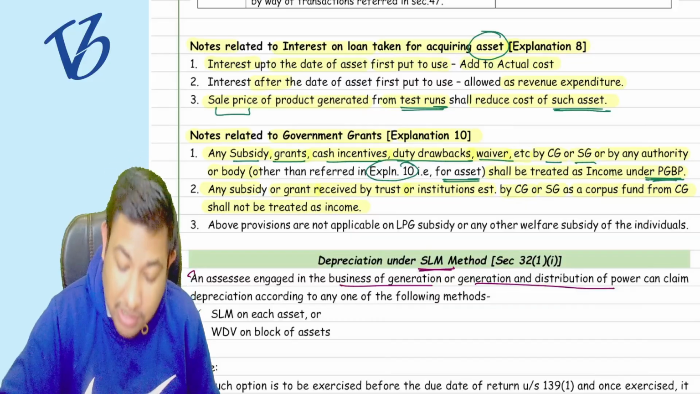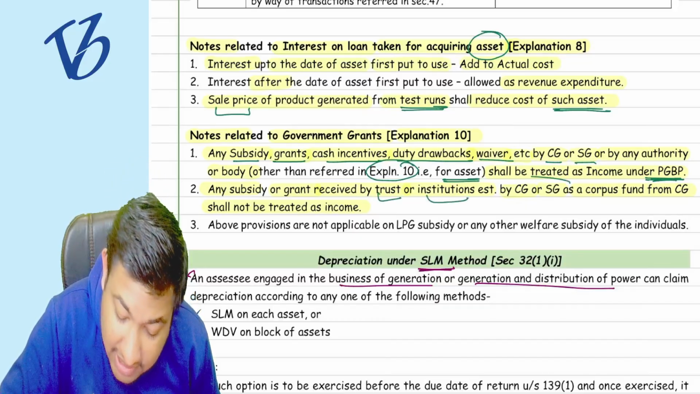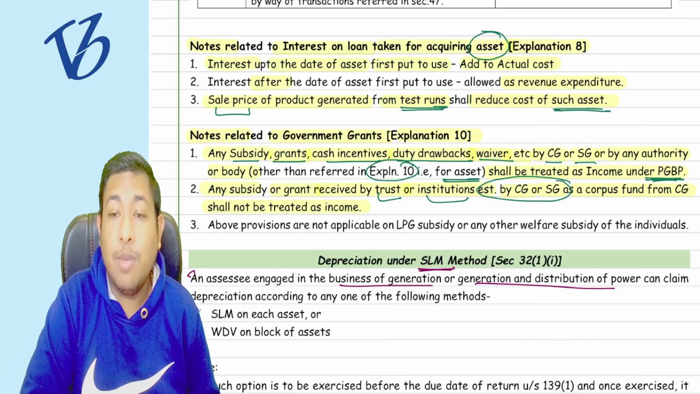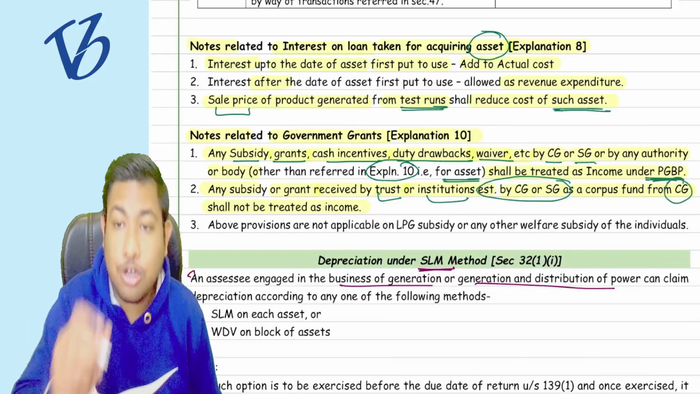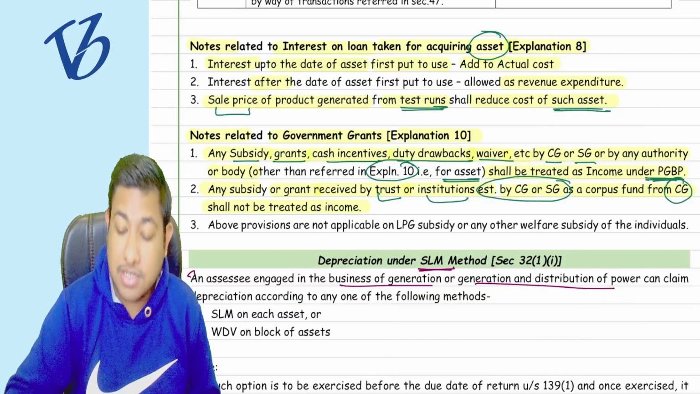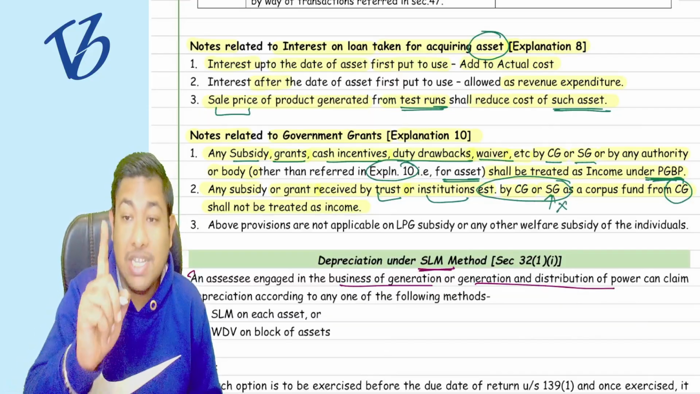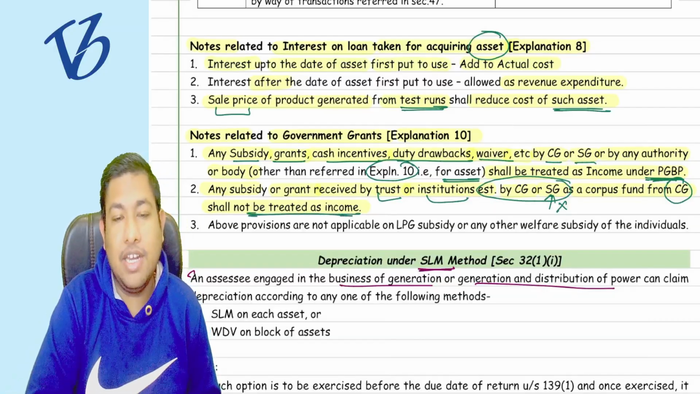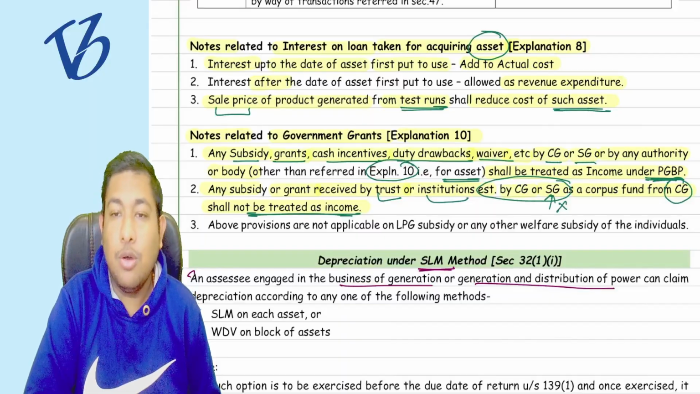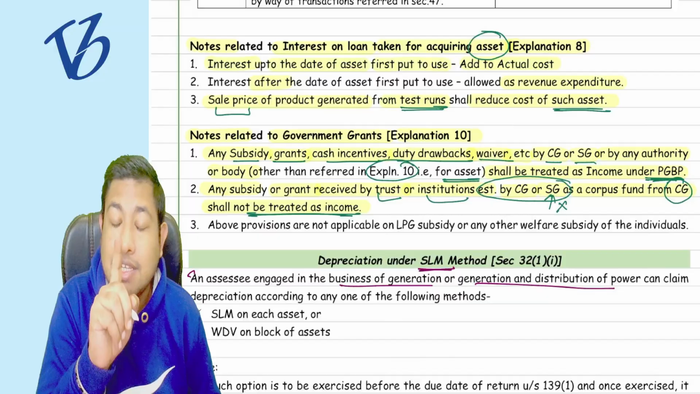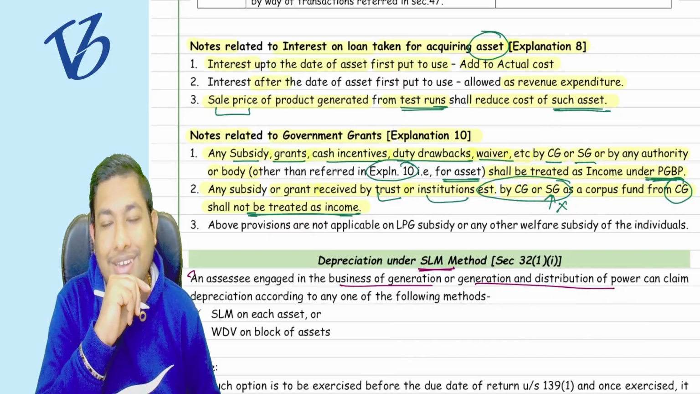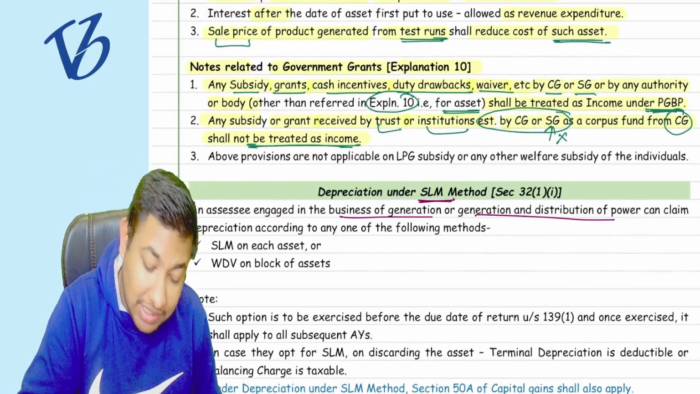What does it mean? If there is a trust or institution which is established by whom? Either the central government or the state government, it does not matter. But who funded that particular trust? If the central government funded the trust, not the state government, only the central government, then it is not going to be income. Then it is not treated as income. But if it is funded by the state government, then it is going to become your income. Understood? Now, point number 3, the last point.